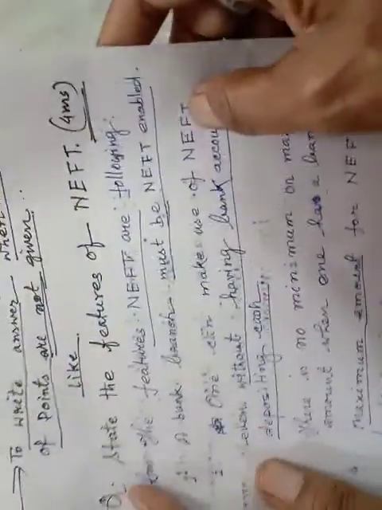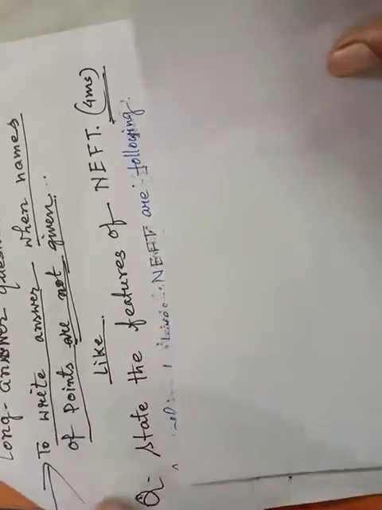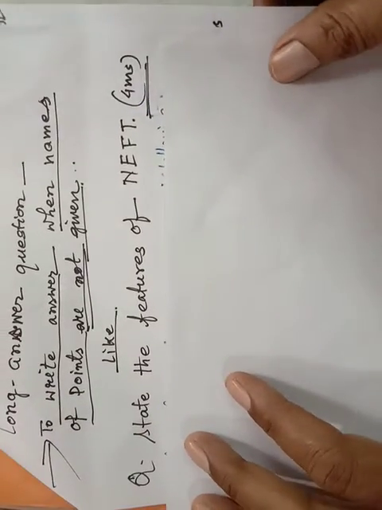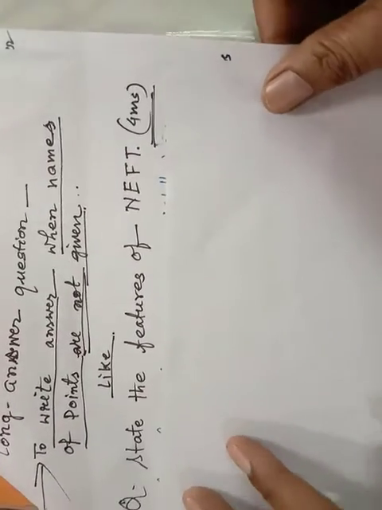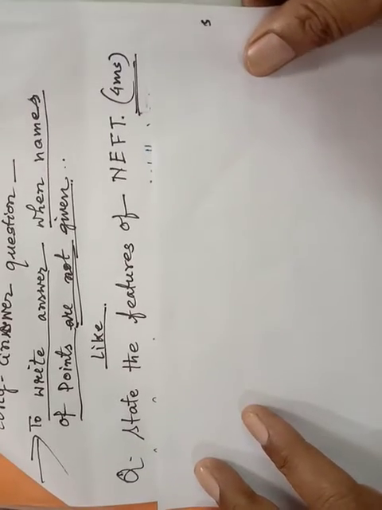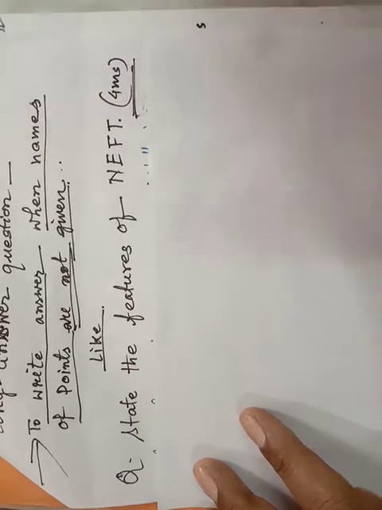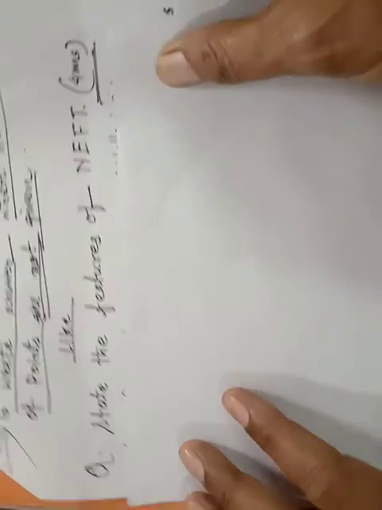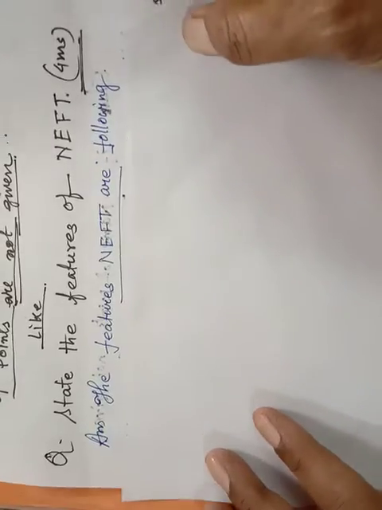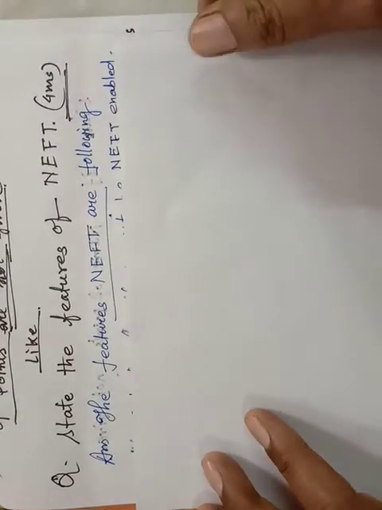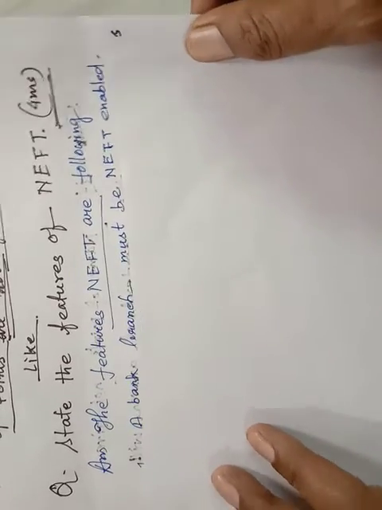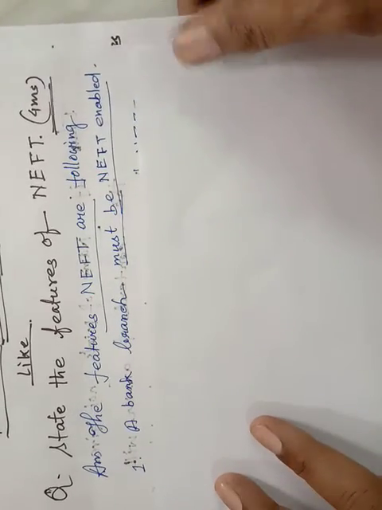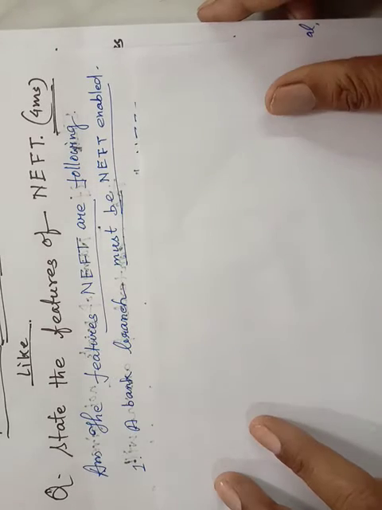Now you go to the long answer type question where point names are not given. For example, state the features of NEFT, 4 marks suppose, then you have to write 4 points. Here point names are not given. Then how should the statements be presented? You see, a bank branch must be NEFT enabled.